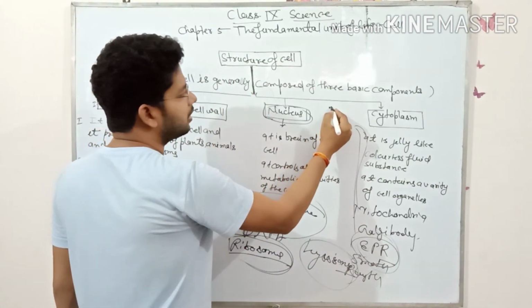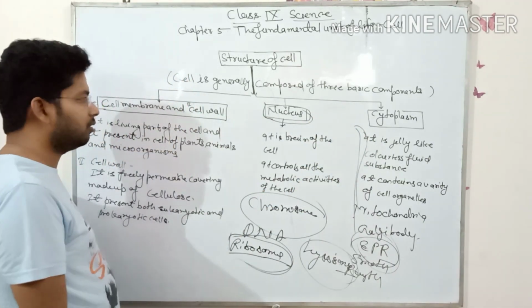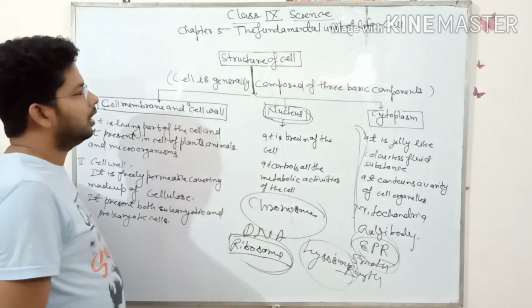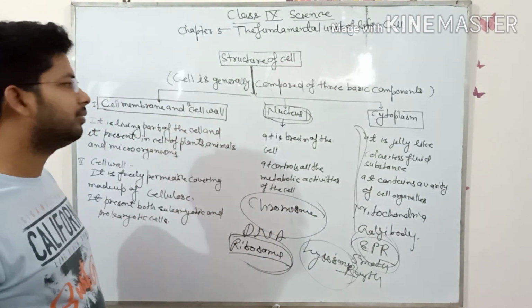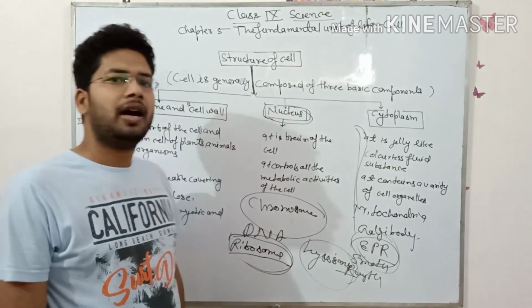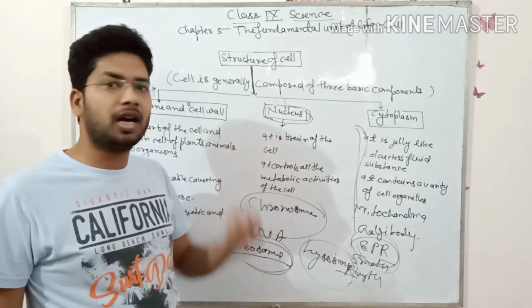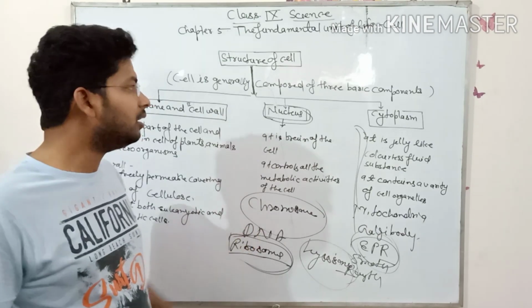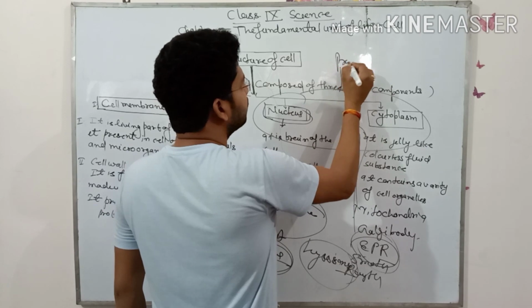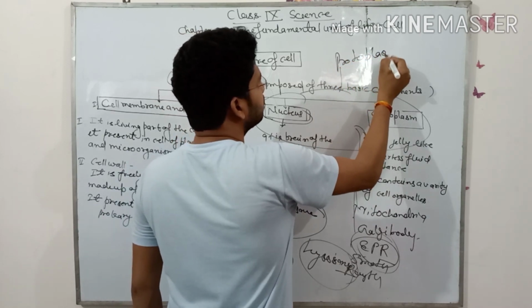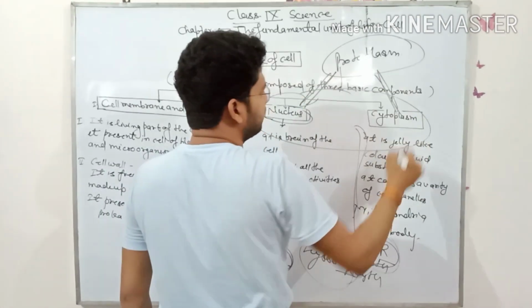They are dot-like structures present on the outer body of the ER, endoplasmic reticulum. Okay, and we will discuss step by step the cytoplasmic organelles and separately the nucleus. The nucleus is not a part of the cytoplasm, it is separate. Basically, we can say it is part of the protoplasm. Protoplasm contains nucleus and cytoplasm.